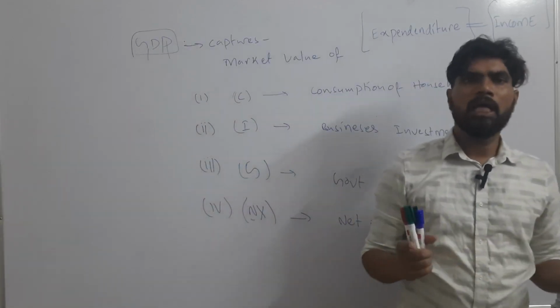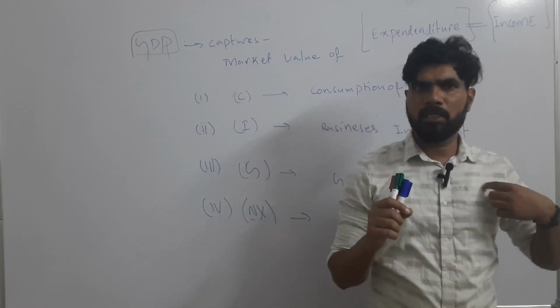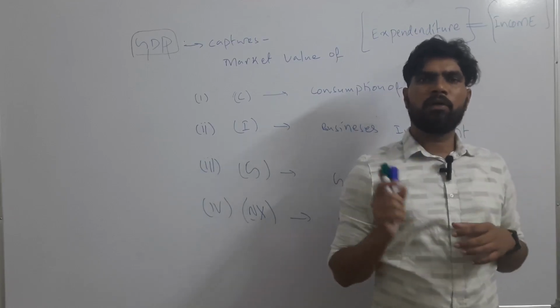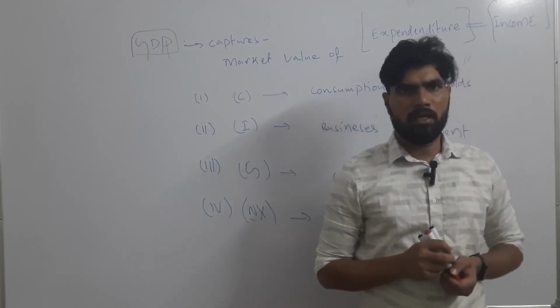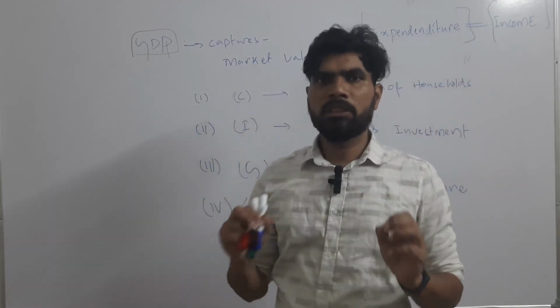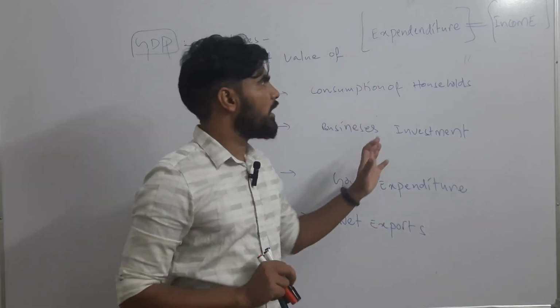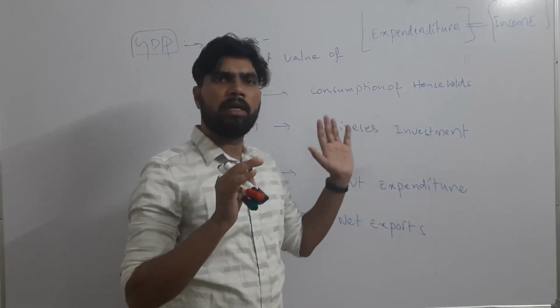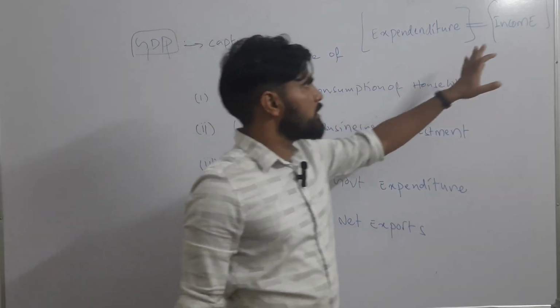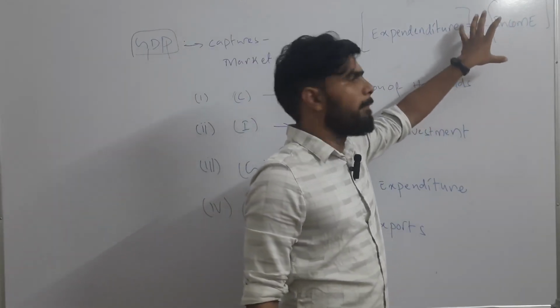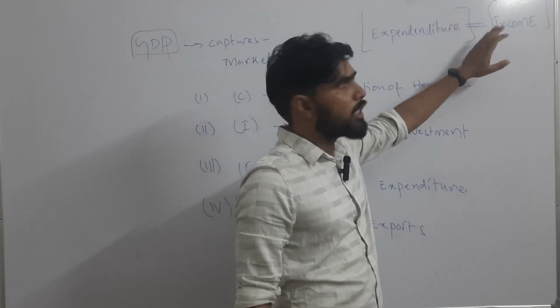For example, in the agriculture sector, a farmer is there. It's very difficult to measure his income, how much that farmer is earning yearly. So these kinds of problems are there. That's why we have tried to simplify the calculation of GDP. Fundamentally, this formula is correct.